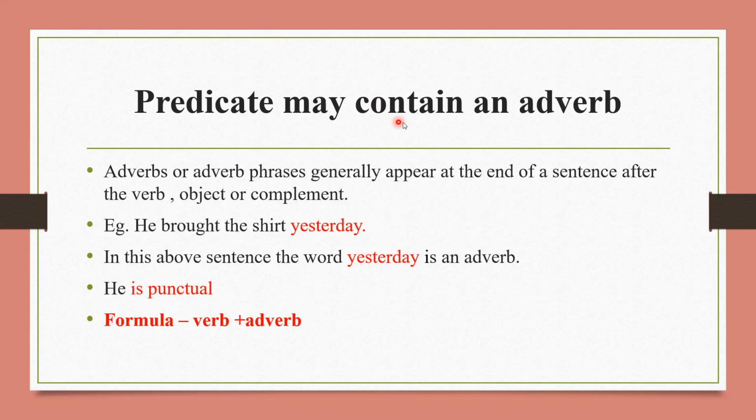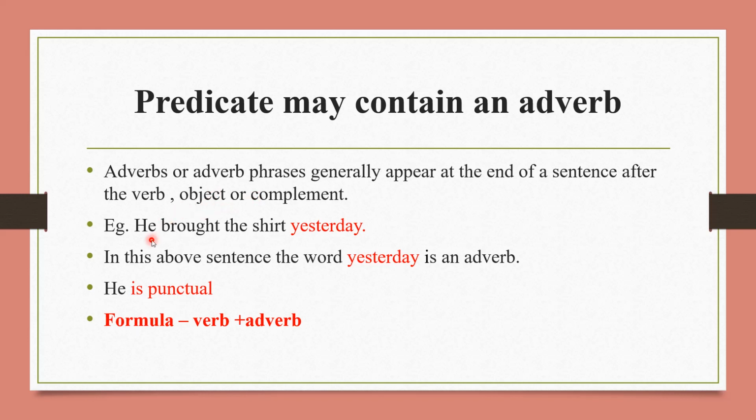Next is predicate may contain an adverb. Adverbs or adverb phrases generally appear at the end of a sentence after the verb. This is a very important point, students. Listen very carefully. Adverbs or adverb phrases generally appear at the end of a sentence after the verb, object or complements. Means in a sentence if you want to recognize predicate which contains adverb, you have to check the last part of the sentence.